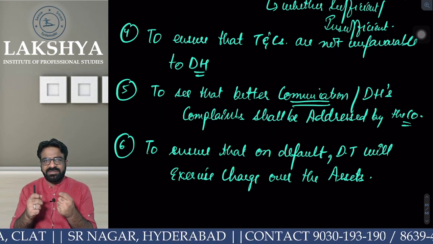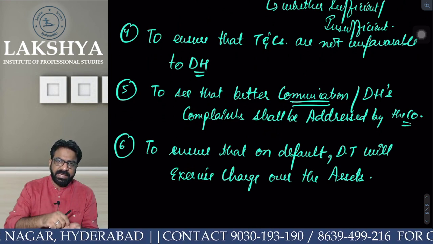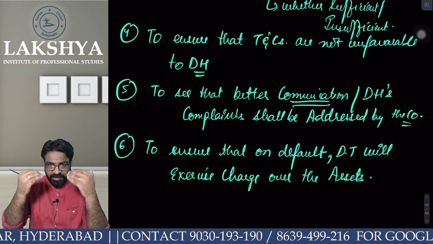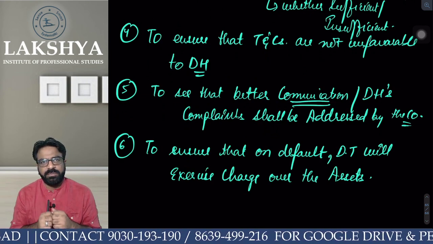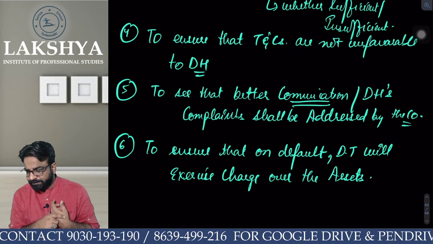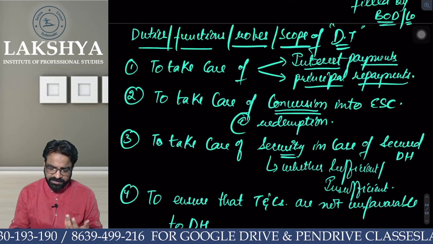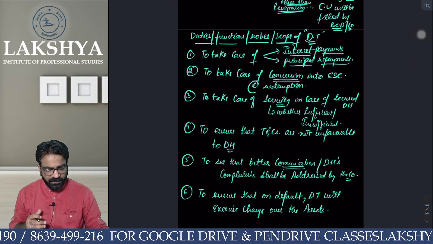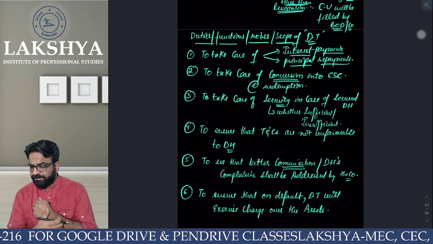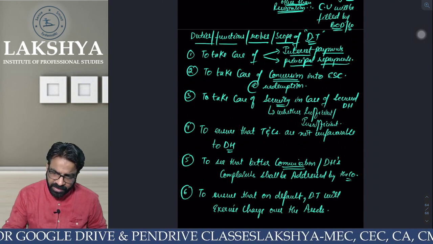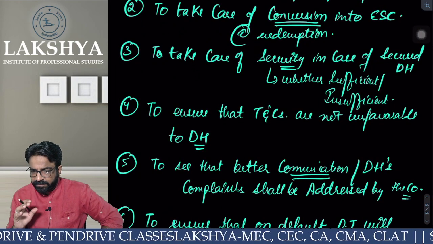After seizing all the assets of the company, what will he do? He will start selling the assets in the open market. Whatever money he recovers from selling the assets, he will distribute to whom? Debenture holders. Everyone clear? So these are the major functions, roles and responsibilities of what? Debenture trustee. Everyone clear? This is what they may ask you in the examination, everything about the debenture trustee. I hope you are all comfortable now. Everyone is clear?